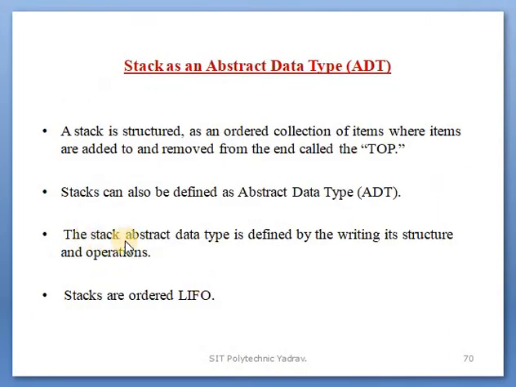It is said that the stack abstract data type is defined by writing its structure and operations, and that is called an abstract data type. Abstract data types means user-defined data types; users create their own data types. In a stack, which user data types are used? Structure and operations. After that, stacks are ordered LIFO, last in first out. You already know this. In a stack, which order is used? LIFO, last in first out.